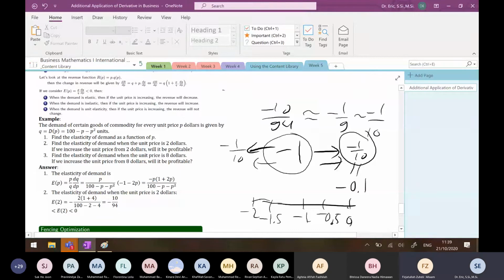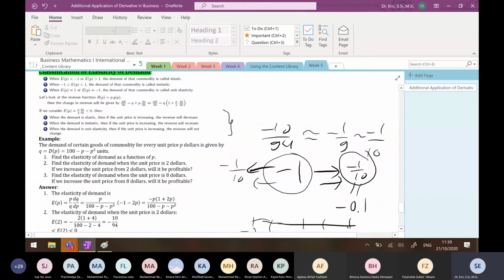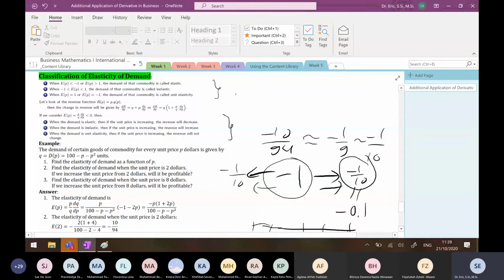Which one? Is this between minus 1 and 0, or is this less than minus 1?